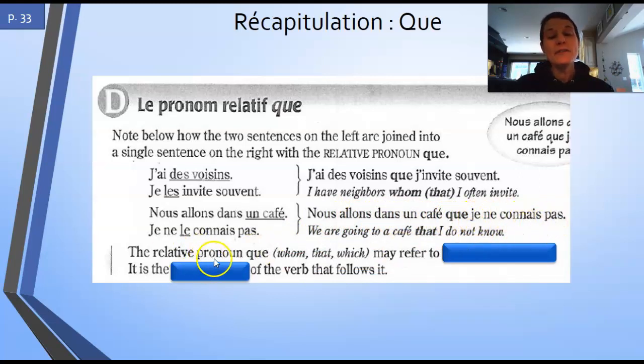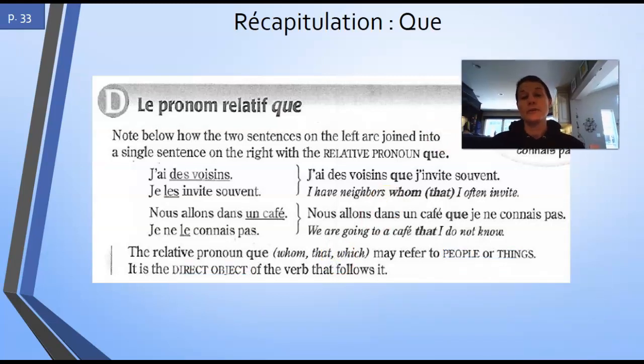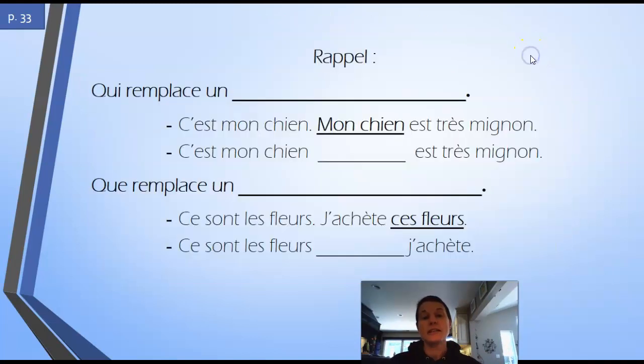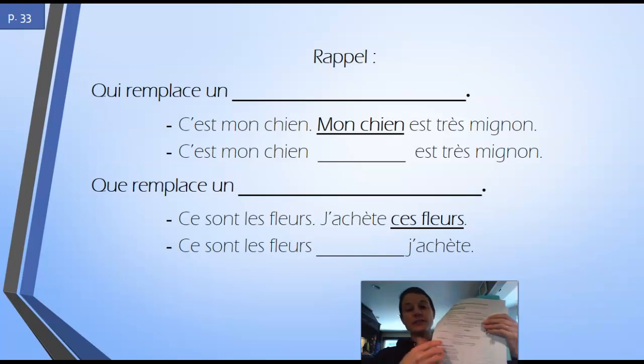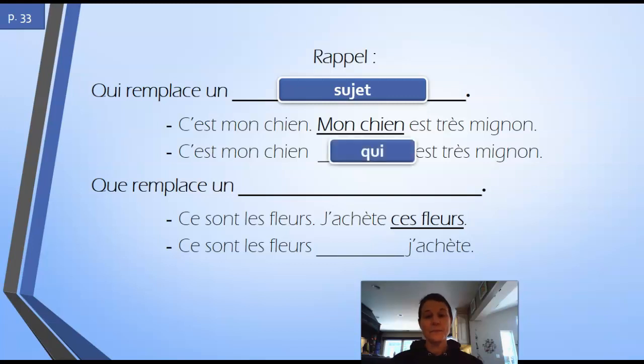The relative pronoun que may refer to people or things, just like qui. It is the direct object of the verb that follows it. And you might have noticed that there's a subject after. So a little rappel, a little reminder. This is on page 33, in the center of the page. Qui remplace un sujet? Que remplace un objet direct?